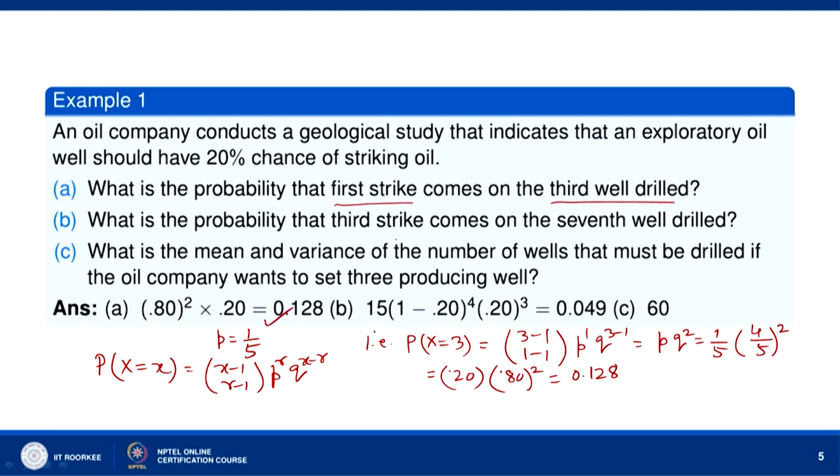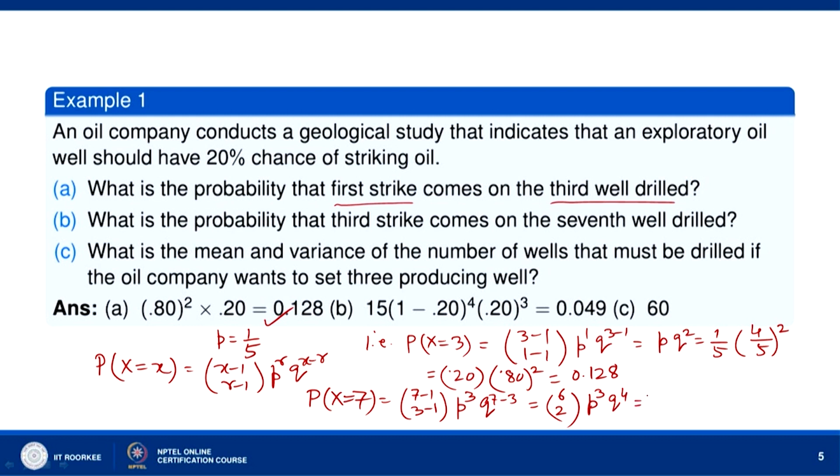What is the probability that third strike comes on the 7th well drilled? That means, we get the third success at the 7th well. So, we get probability that X equal to 7 and R equal to 3. So, we get 7 minus 1 C 3 minus 1, P to the power 3, Q to the power 7 minus 3. So, this is 6C2 P cube Q to the power 4.